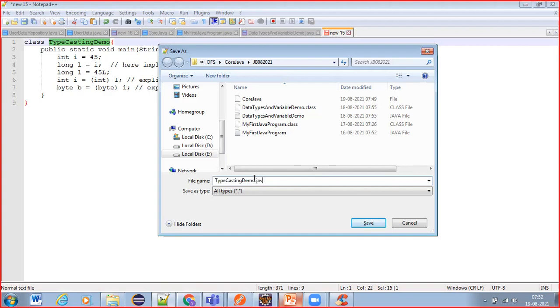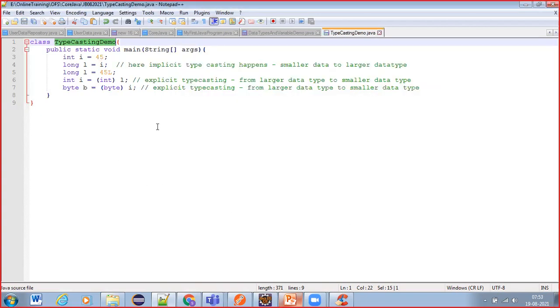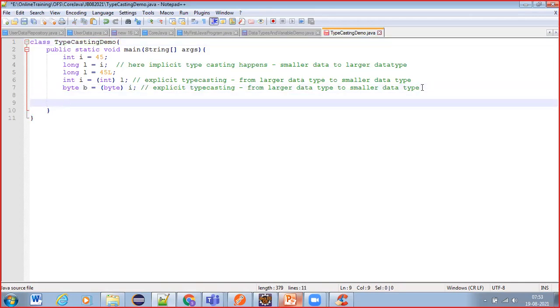Of Java and save as type as all files, all the files. Now we have got it. Now let us try to print.